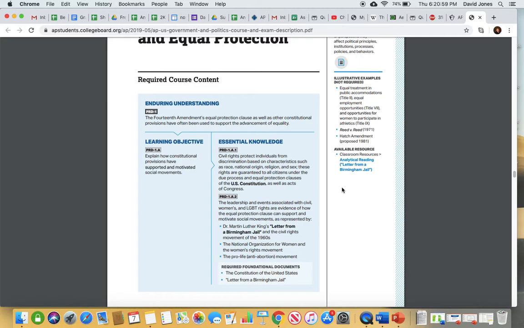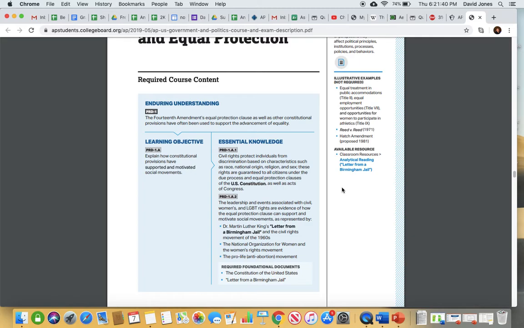These rights are guaranteed to citizens under the Due Process and Equal Protection Clauses of the 14th Amendment, as well as acts of Congress. So the question then becomes, what are some other things that have not been included in there? Obviously, as of this moment, we have not included LGBT rights. Those are things that the people are discussing pretty regularly, but they're currently not protected by the Supreme Court under what they call equal protection as it relates to certain groups. So they treat LGBT individuals differently than they treat individuals who are discriminated on the basis of race, religion, sex, or national origin.